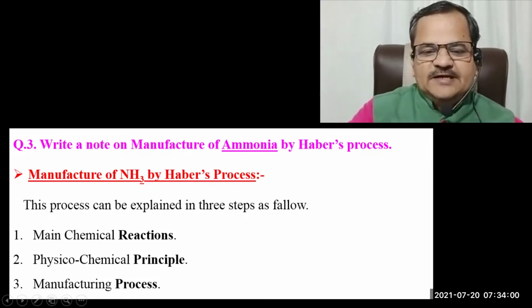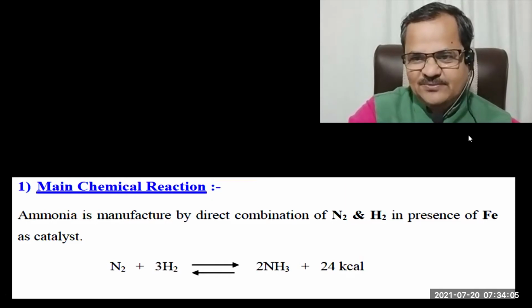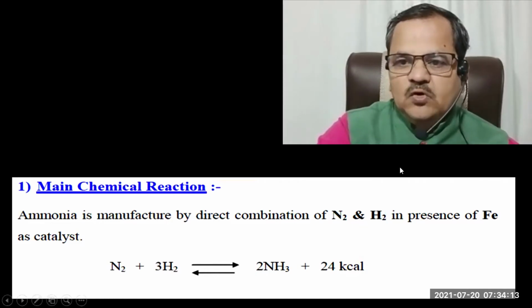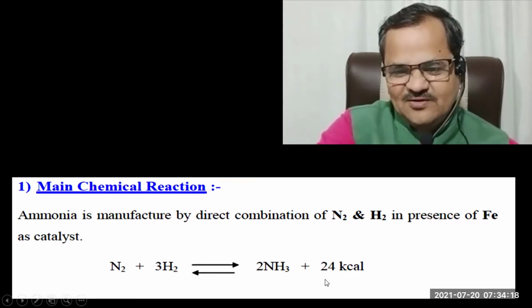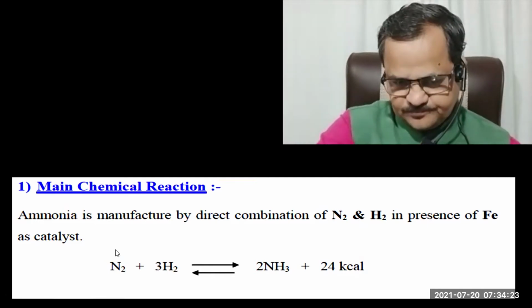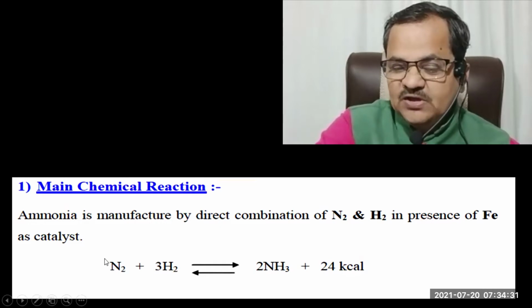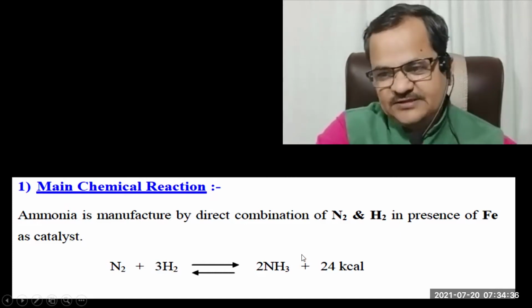Let us see what chemical reactions are involved in the manufacture of ammonia by Haber's process. Friends, this is the only one reaction involved. Here N2 and H2 are taken, and due to the chemical reaction between these N2 and H2 molecules, ammonia is manufactured.